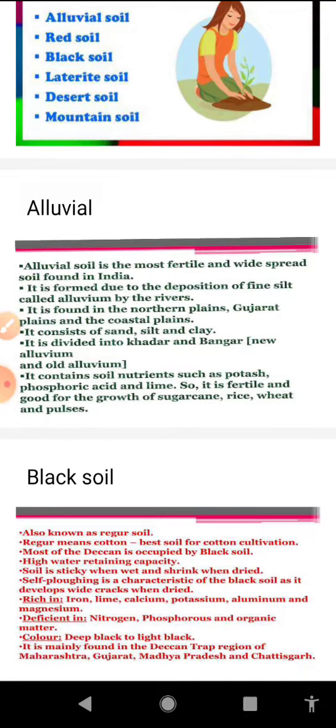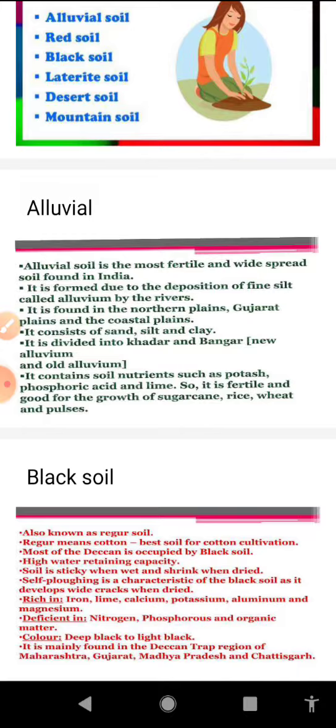First, we will discuss alluvial soil. This is the most widely spread and important variety of soil, and we get it in the entire northern plain of India. Then we also get it in coastal areas, particularly in the deltas of Mahanadi, Godavari, Krishna, and Kaveri.